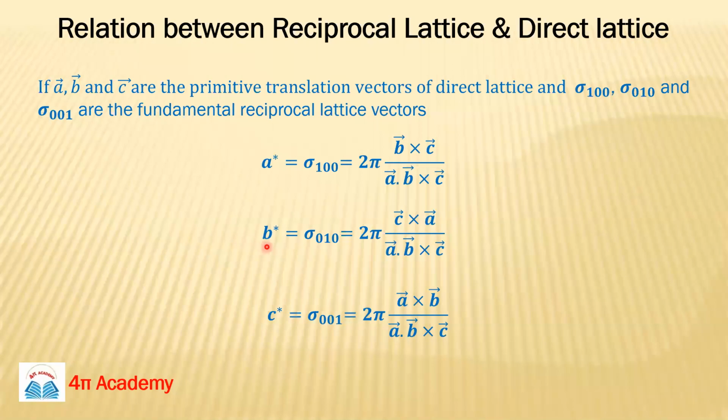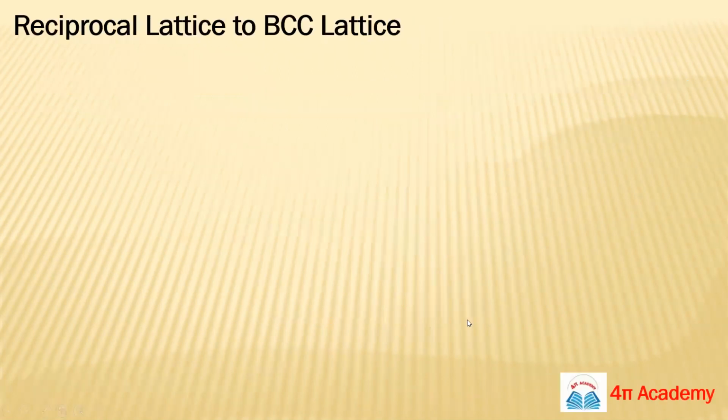In the same way we can relate b star to a, b, c, and it will be 2 pi c cross a upon a dot b cross c, and similarly c star. So a star is also sigma 100, b star is sigma 010, and c star is sigma 001. Using these very important relations, we can solve many problems in CSIR NET or GATE examinations or other examinations also.